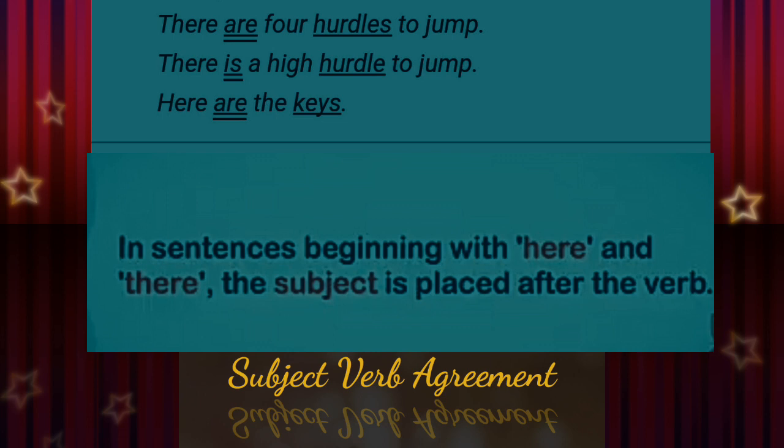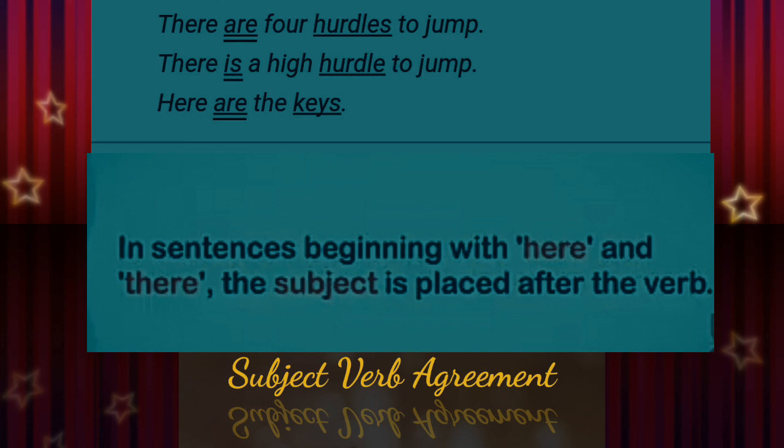There are 4 hurdles to jump. There is a high hurdle to jump. Here are the keys. So through these examples we can see that we have to use the verb before the subject if we start a sentence with here or there, isn't it?